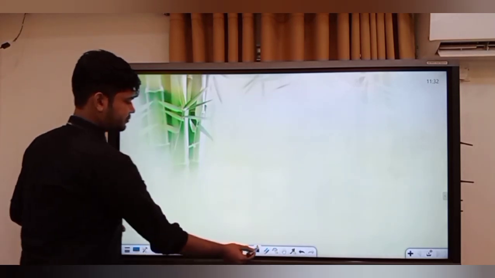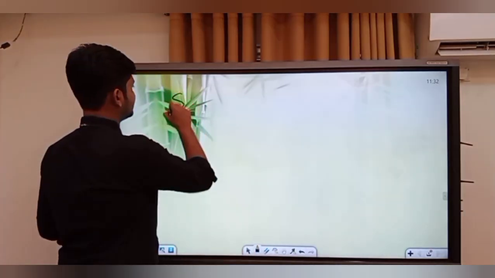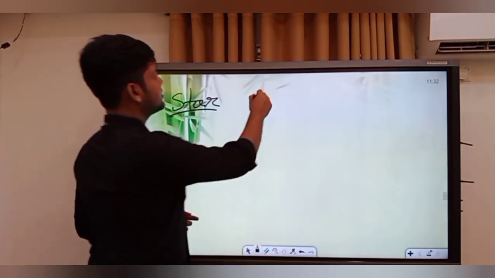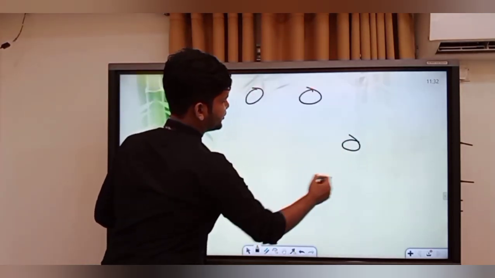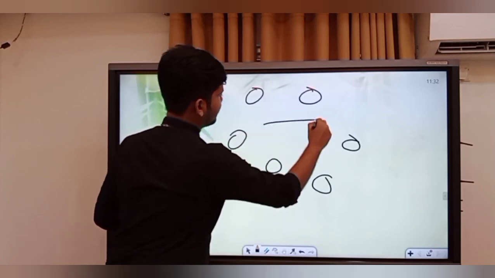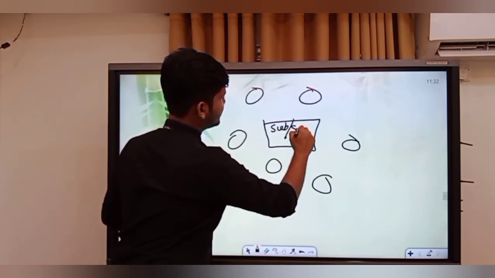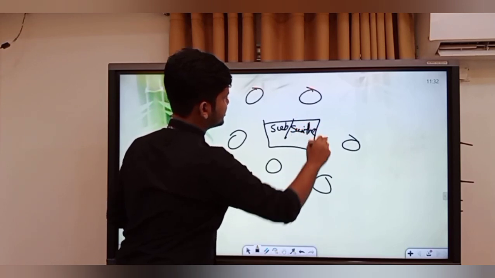After that, the star topology. In this star topology, there are multiple computers, and all the computers are connected with the central hub or switch.